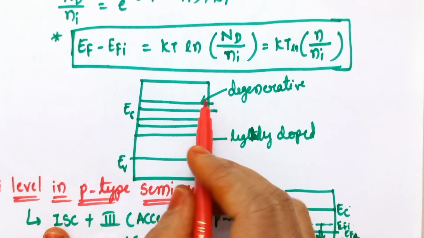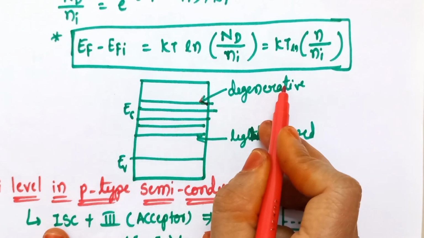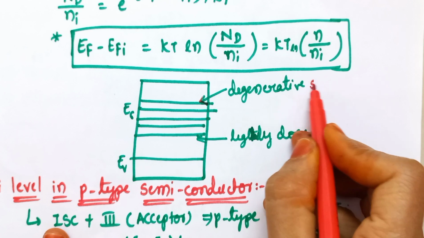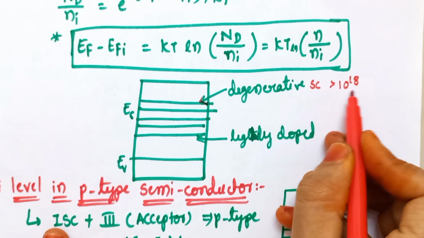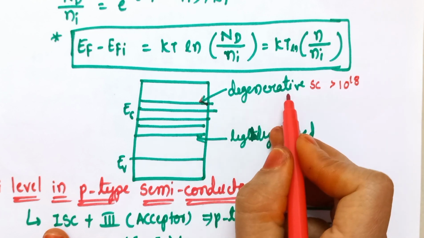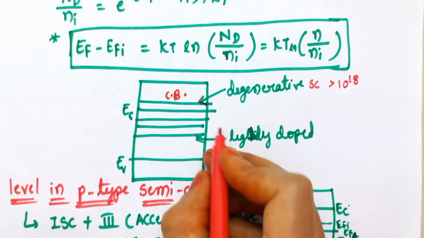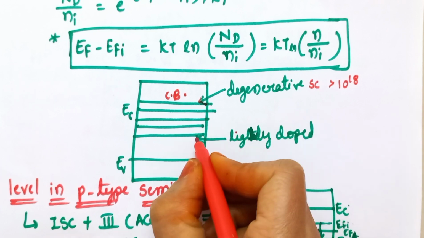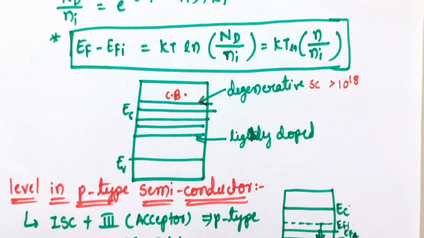That is the types of semiconductors. So the first one is at the top of the conduction band, that is the degenerate semiconductor, whose doping is greater than 10 to the power of 18, that is the highest doping. So it lies within the conduction band, and the lightly doped semiconductor is at the bottom of the conduction band, that is Ec. So this is as shown in the figure.